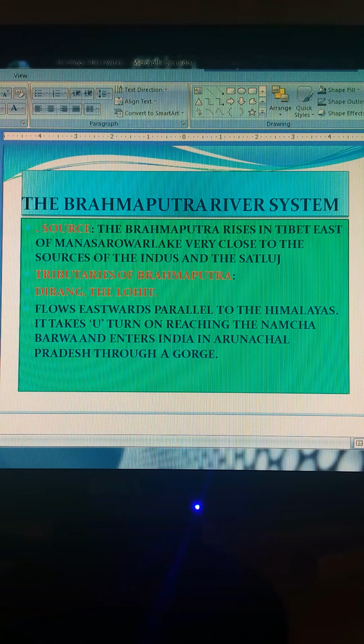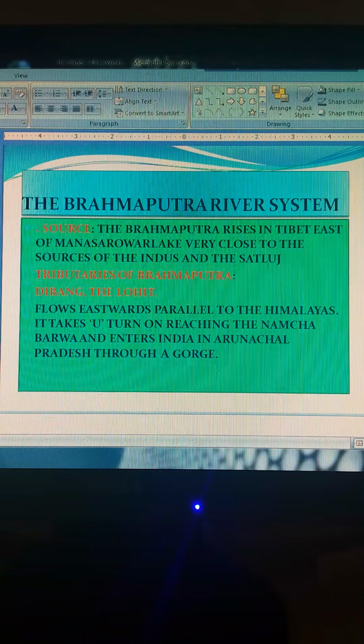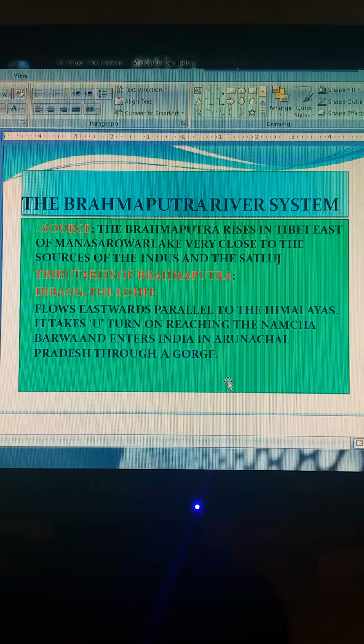It is largely longer than Indus and most of its course lies outside India. It flows eastwards parallel to the Himalayas. On reaching Namcha Barwa, that is the high elevation, it takes a U-turn and enters India in Arunachal Pradesh, forming a gorge.